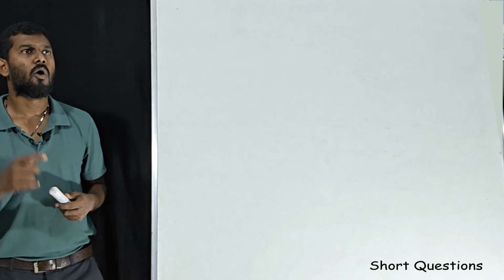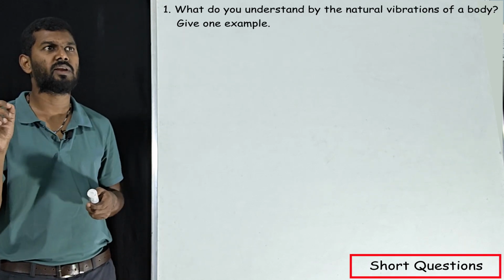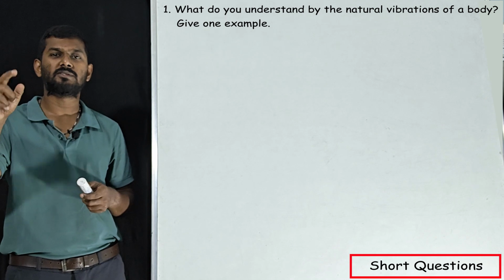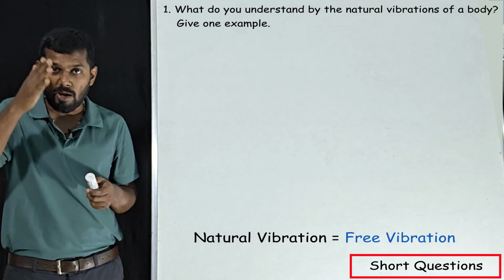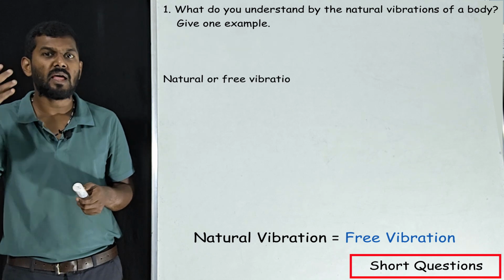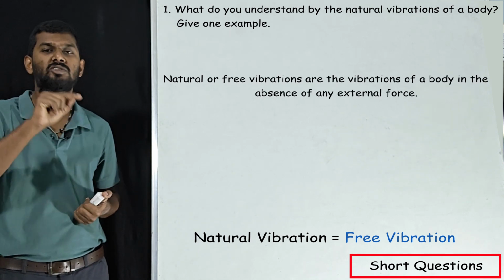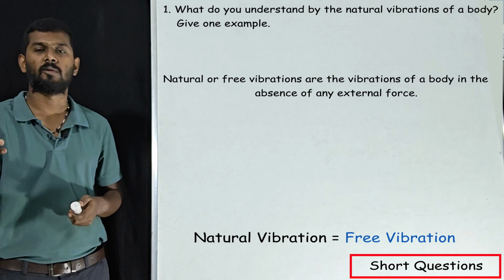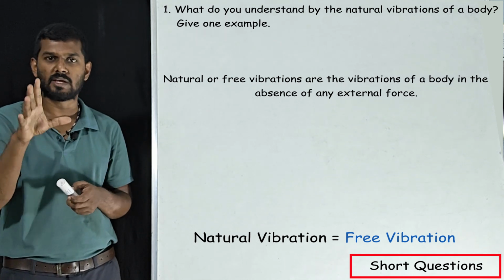Our next question, what do you understand by the natural vibration of a body? Give an example. Natural vibration has one more name, that is free vibration. Keep this in mind. The vibration of the body in the absence of external force is called natural vibration or free vibration. I'll give you one example because they are asking one example, correct?